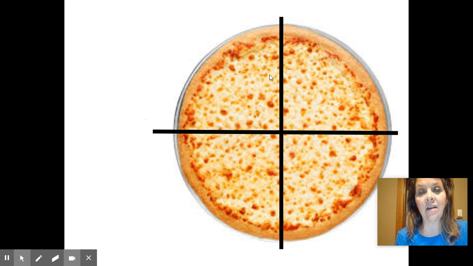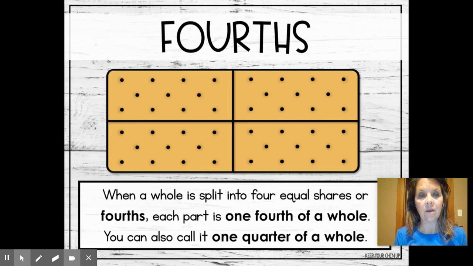I divided it up into equal pieces, the same size, and there are 4. 1, 2, 3, 4. So each of these is called a fourth. So fourths is when a whole thing is split into 4 equal shares or fourths. Each part is 1/4 of a whole.